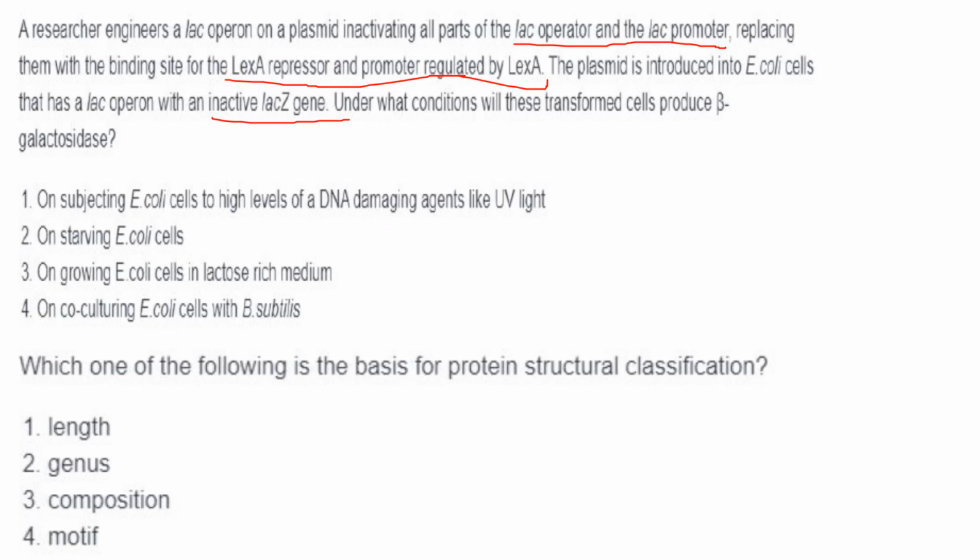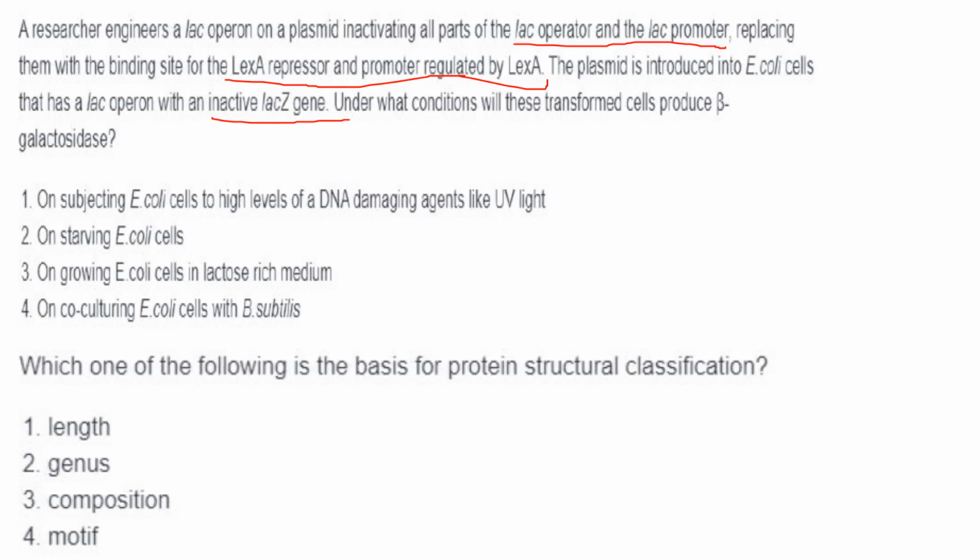Now here the LexA repressor and the promoter have replaced the lac operator and lac promoter, but the proteins attached after the LexA promoter are your lac operon proteins. That is your beta-galactosidase, permease, etc. So here LexA repressor has to be degraded.